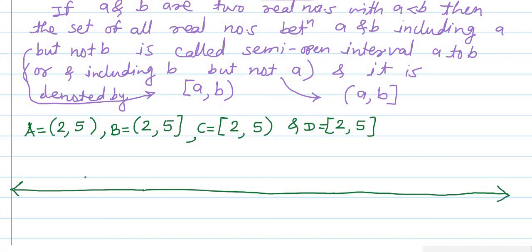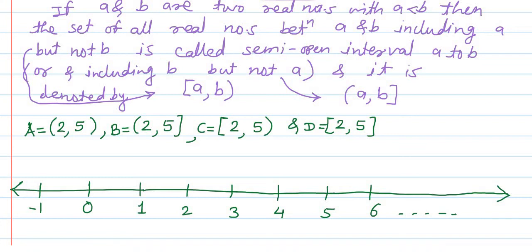We have this number line. On this number line, suppose here it is 0. To the left side of it are the negative numbers -1, -2 and so on, and to the right side we have the positive numbers such as 1, 2, 3, 4, 5, 6 and beyond.